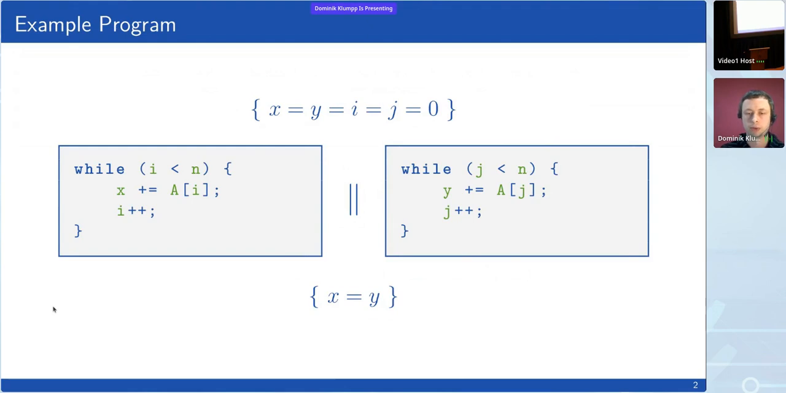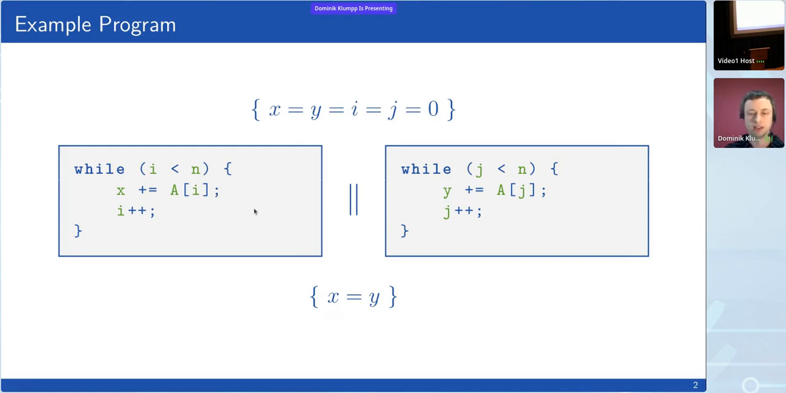We want to verify concurrent programs such as this one. So we have here two threads. They communicate, in this case, via shared variables. And we look at this under sequential consistency. So it's a bit different from the last two talks. And a specification is given where if certain variables are initialized to 0, in the end, the variables x and y will be equal. In this case, that's hopefully relatively easy to see.